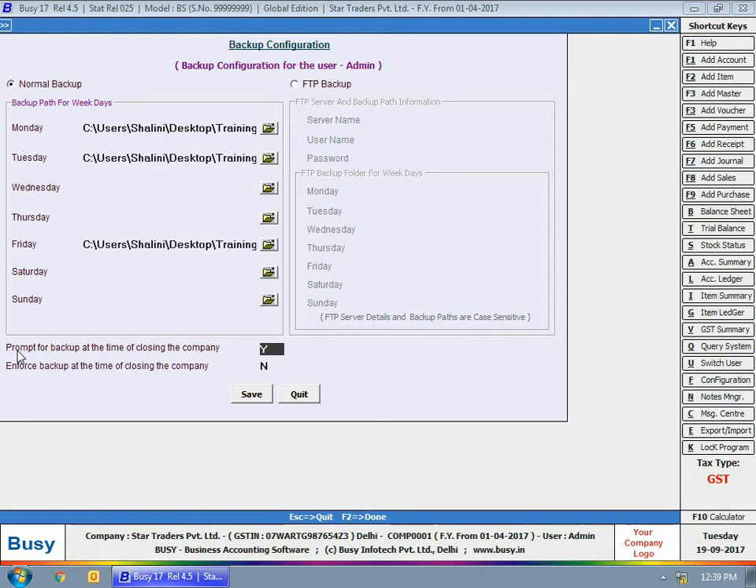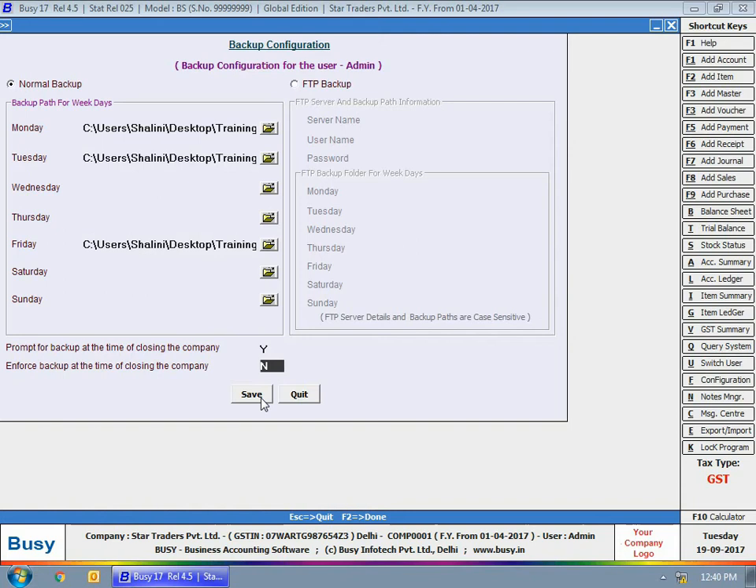Next is prompt for backup at the time of closing the company. Specify Y in this data field if you want that Busy should flash a message at the time of closing the company reminding you to take the company's data backup. If you specify Y in this data field, then whenever you close the company, Busy will show a message box to remind you to take backup of the company's data. It's up to you whether you take the backup or not.